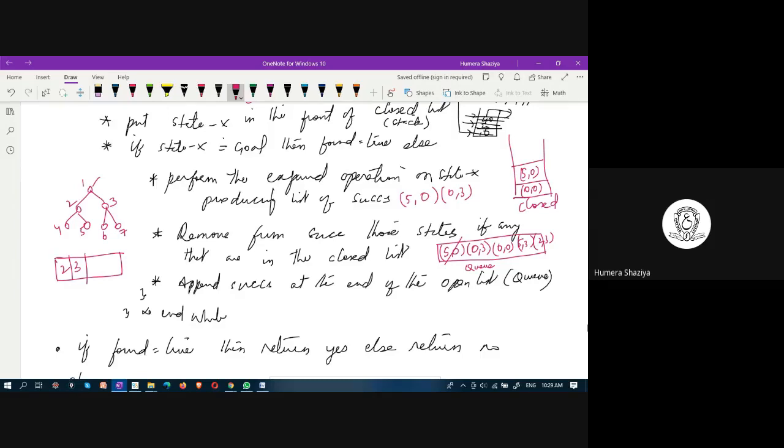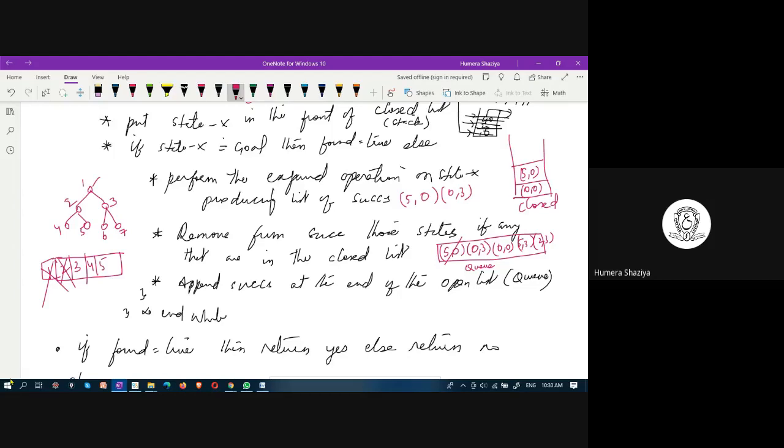Look at how the traversal would happen if you use a queue. Once you expand 1, initially there was 1 here. You remove 1, take it out, and put its successors 2, 3 in the list. Later, 2 is explored, 2 is removed, and its successors 4, 5 are appended to the queue.